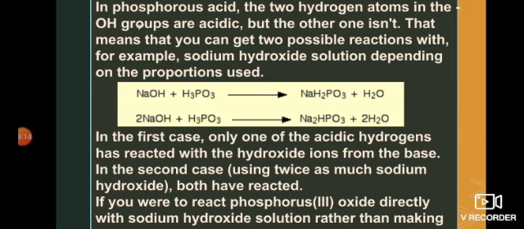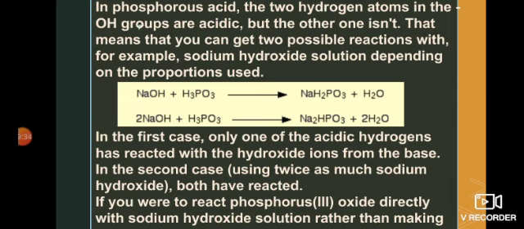So in this case, two hydrogen atoms in the form of hydrogen ions are removed from the phosphorus acid. The hydrogen ions which are removed are the acidic hydrogens, those connected to the oxygen atom in the hydroxyl group.